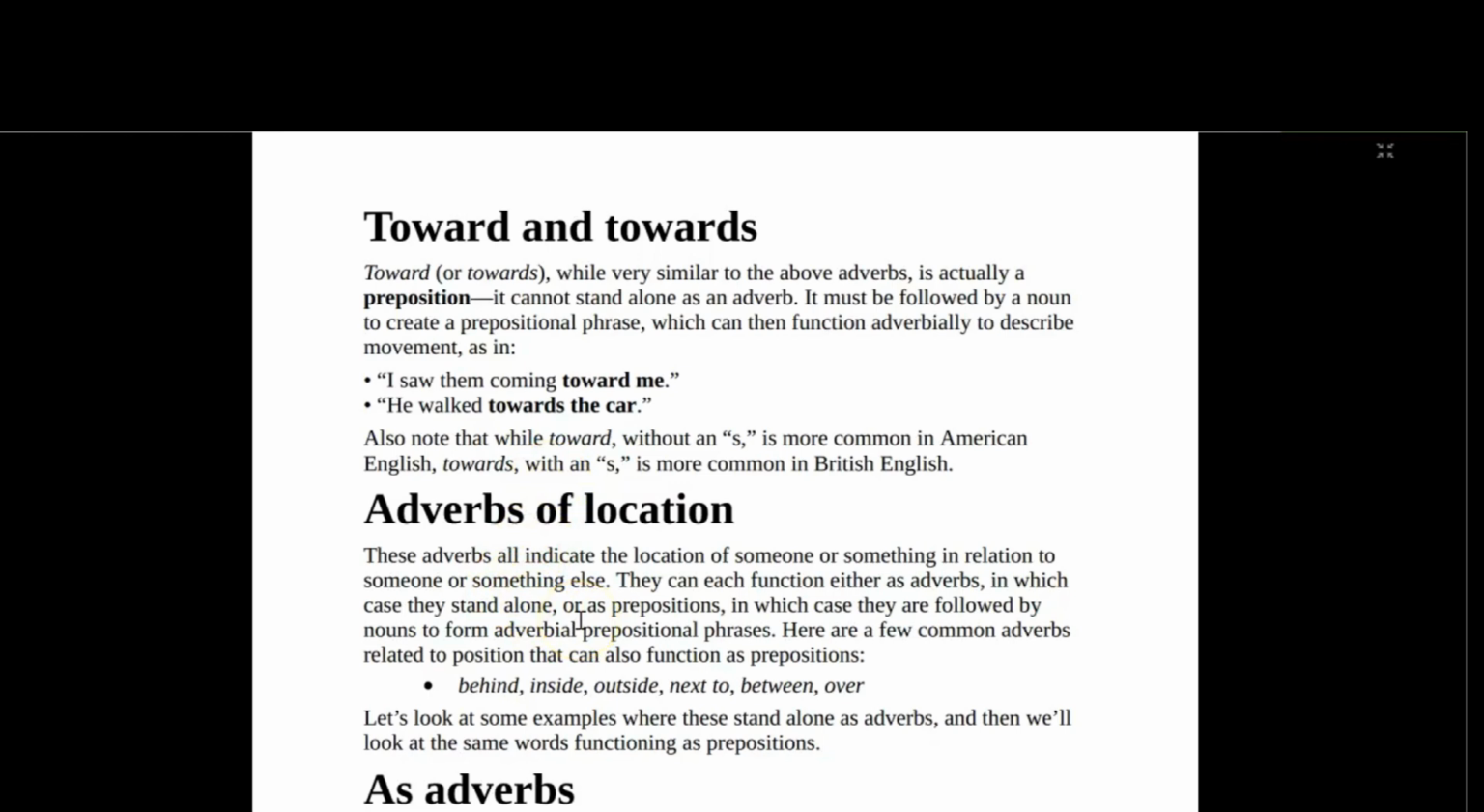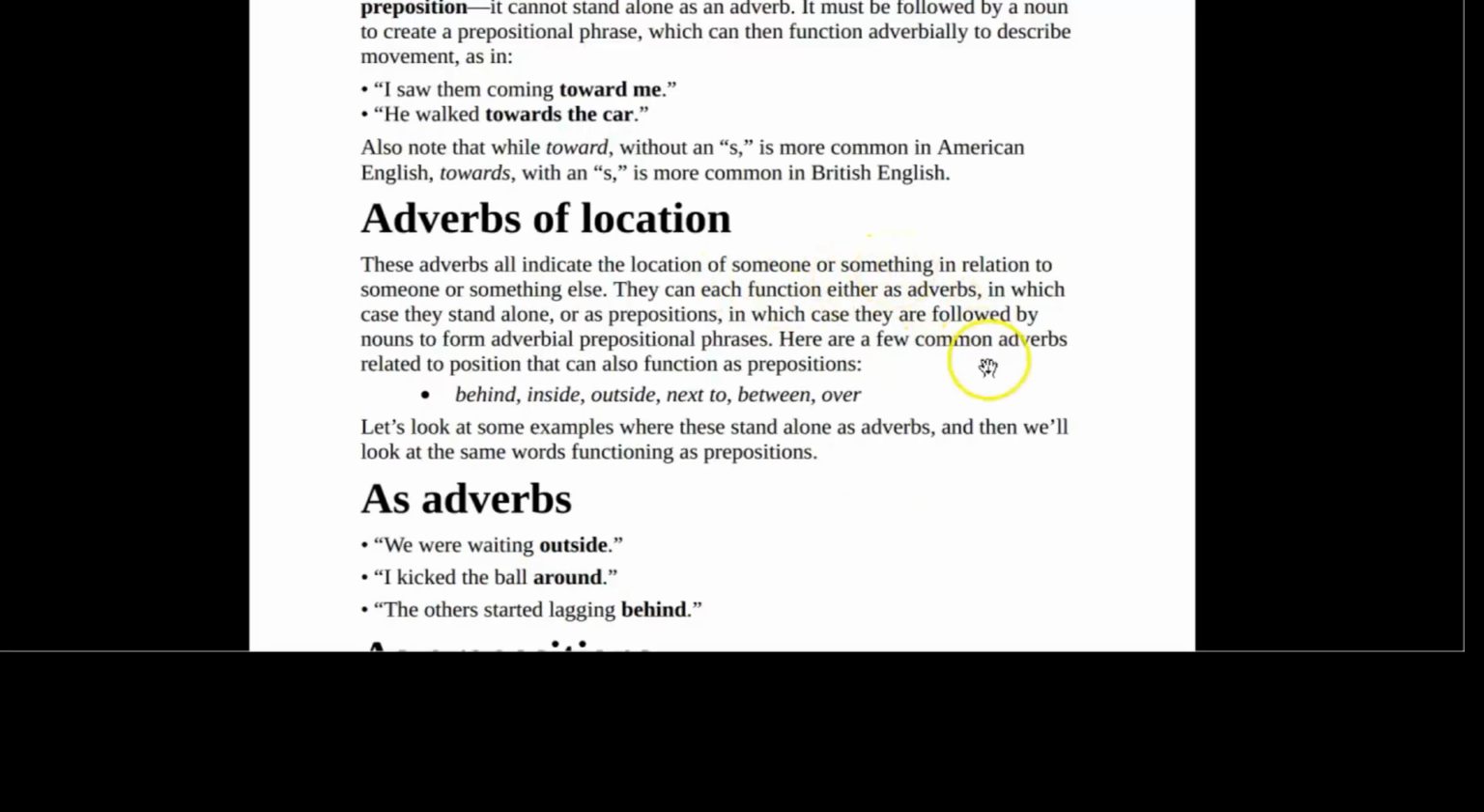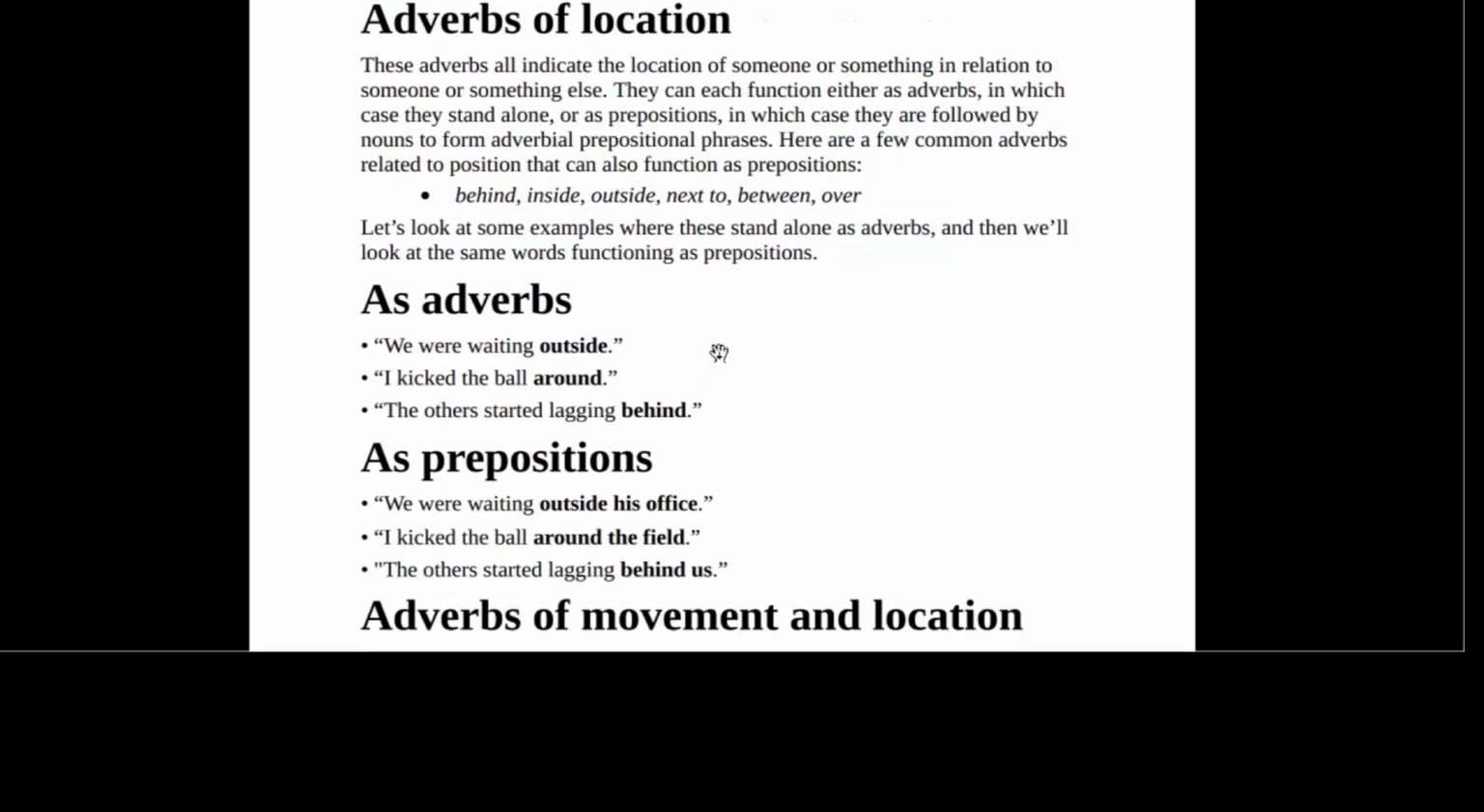What about adverbs of location? These adverbs all indicate the location of someone or something in relation to someone or something else. They can each function either as adverbs, in which case they can stand alone, or as prepositions, in which case they are followed by another noun to form an adverbial prepositional phrase, and they include behind, inside, outside, next to. Let's look at them as adverbs. We were waiting outside. That's an adverb standing alone. Where were we waiting? Outside. I kicked the ball all around. Where did you kick the ball? Around. The others started lagging behind.